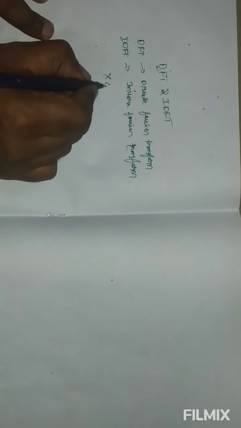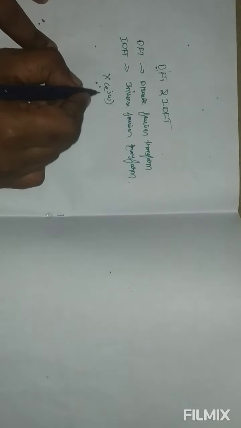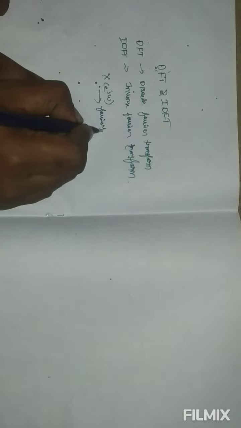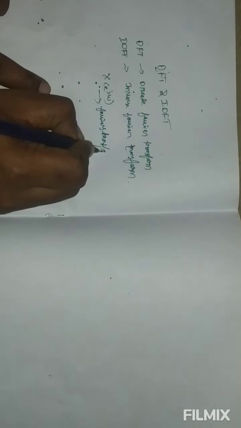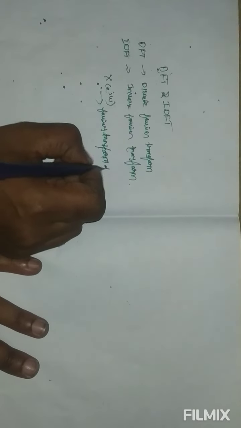You know that X of e power j omega is a Fourier transform of a discrete signal.